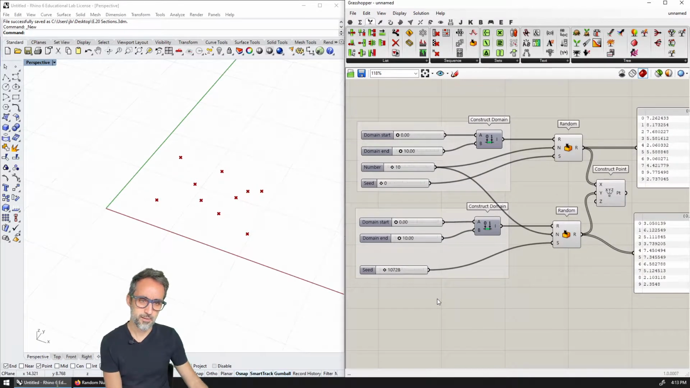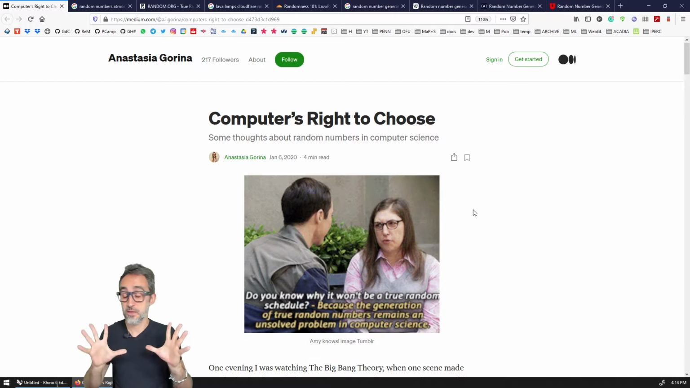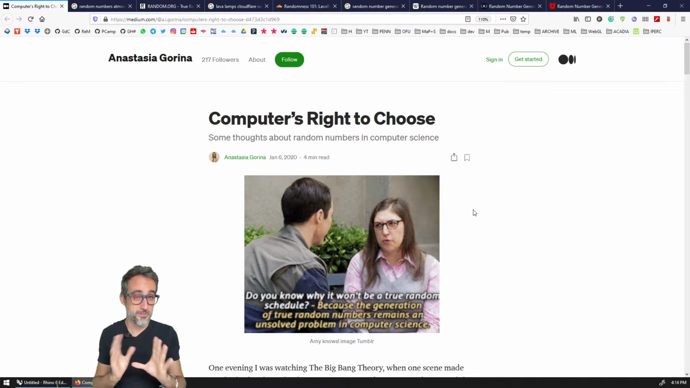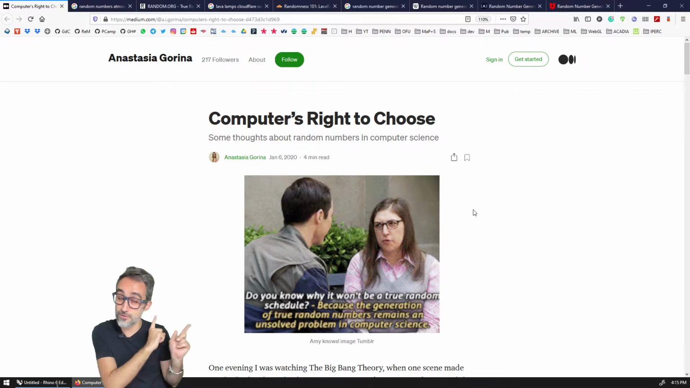What? But then, what is this concept of seed that you're talking about? Let's take a look at actually how random numbers are generated computationally. Let me start with some foundational notions about random numbers in computer science. As you can see on this meme, if you ever followed The Big Bang Theory, it's an amazing show. You should definitely check it out.